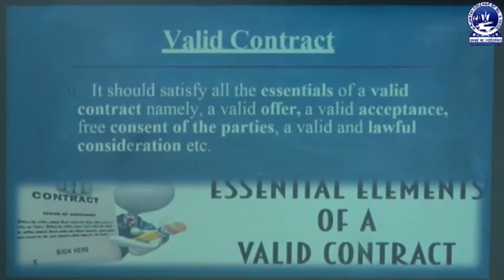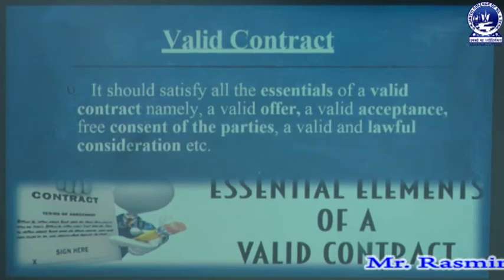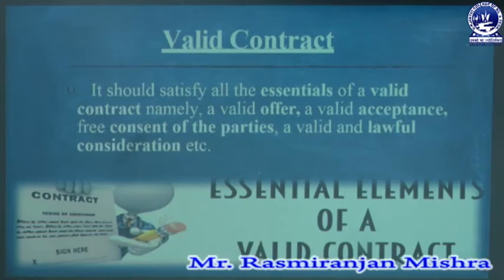So, the first essential element relating to a contract of sale is called a valid contract. To be a valid contract, there must be certain essential elements which we have already discussed as per Section 10 of the Indian Contract Act. That means there must be offer, acceptance, legal relationship, capacity of parties, free consent, lawful object, lawful consideration, etc. These are the essential elements mentioned under Section 10 of the Indian Contract Act.